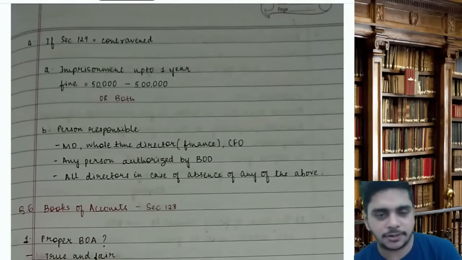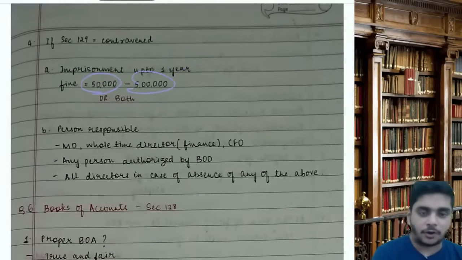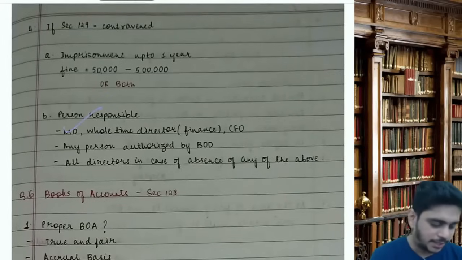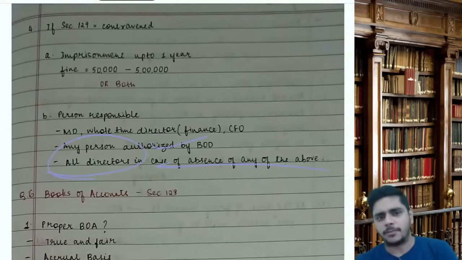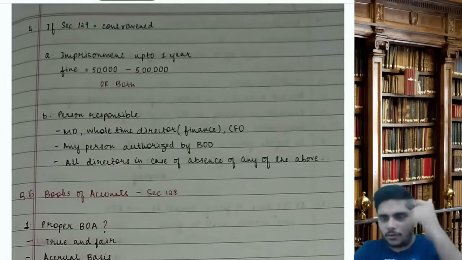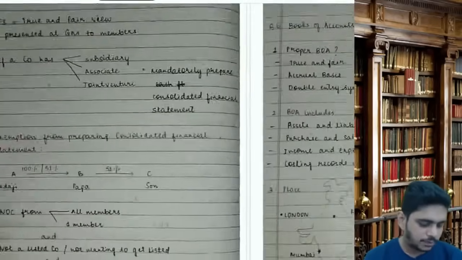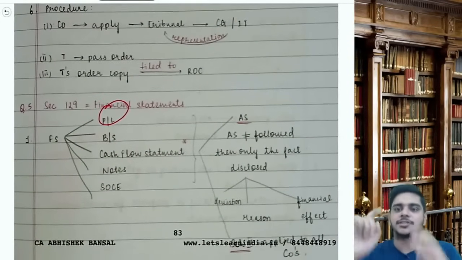Sir, if 129 is contravened, it is imprisonment up to 1 year, fine minimum 50 thousand or maximum 5 lakhs or both. Sir, who are the persons responsible? Managing Director, Whole-time Director of Finance, CFO, any person authorized by board, or all the directors in case of absence of any of the above. So what is the section number? 129. So you will go through it. 129, financial statements.